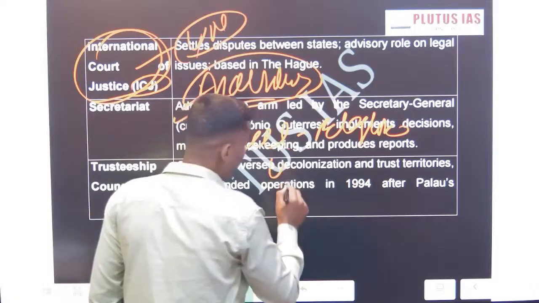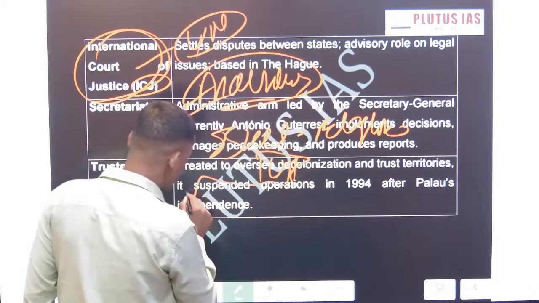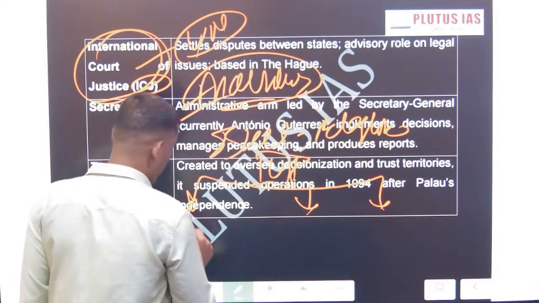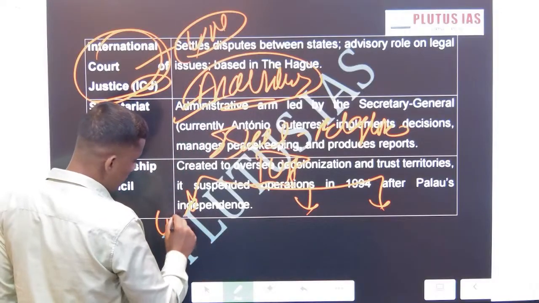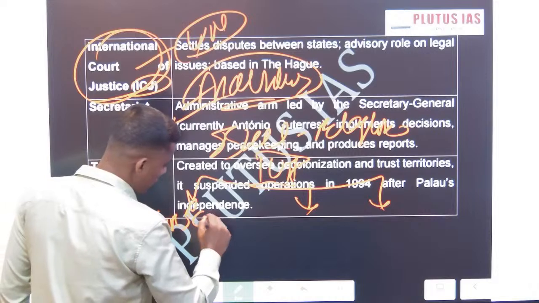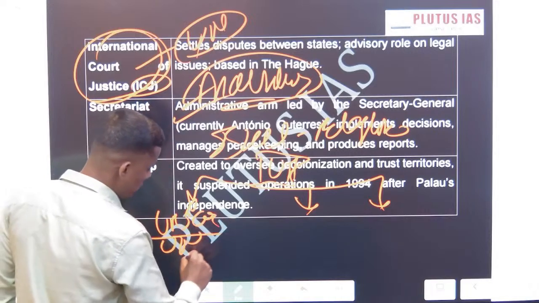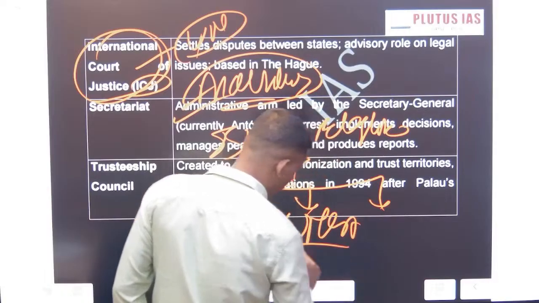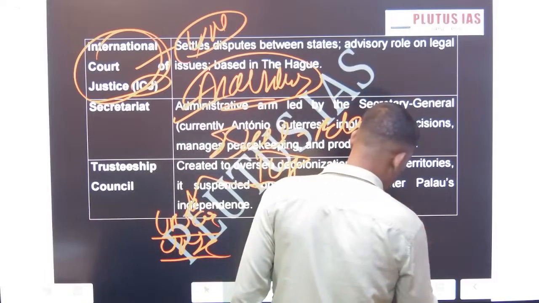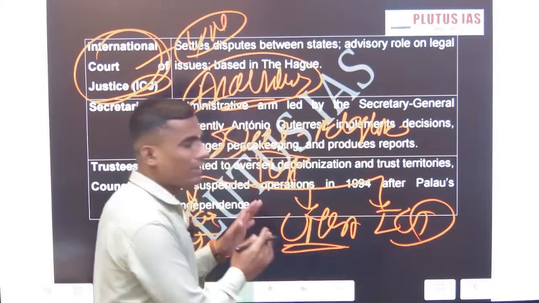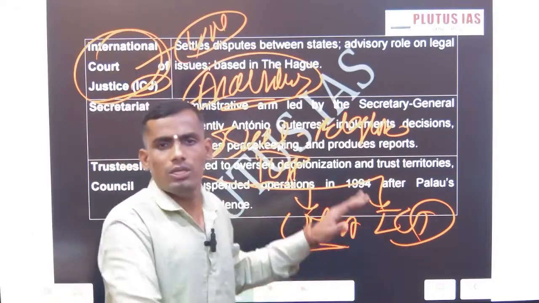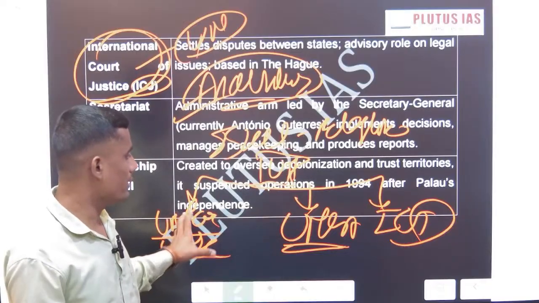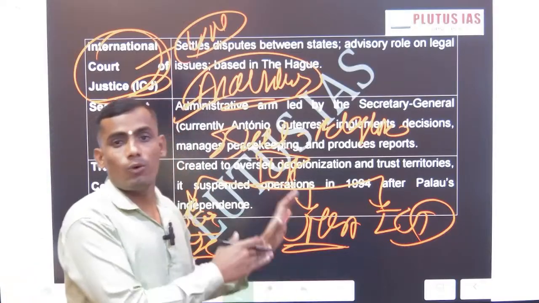In simple language, in the UN there are certain executive wings and certain legislative wings. In the executive wing, you can see the Economic and Social Council and the UNSC, and the legislative wing is the UNGA. And the judicial wing is the ICJ. This is like the state at a national level and the UN at a global level. So this is a simple idea for you guys to understand what exactly the UN is.